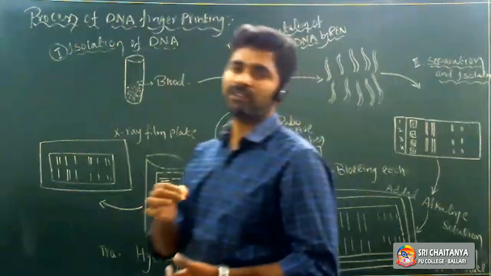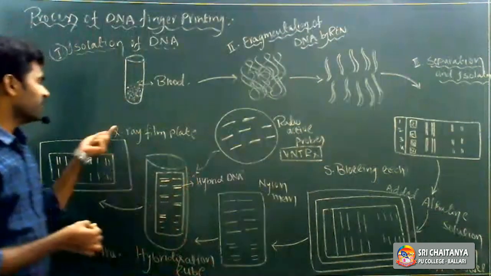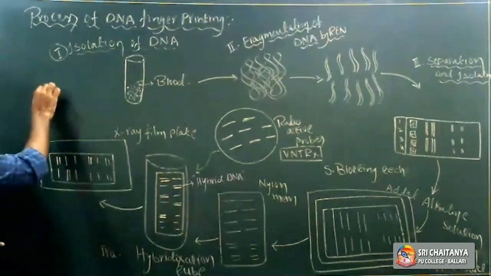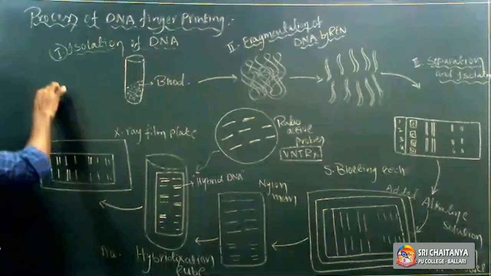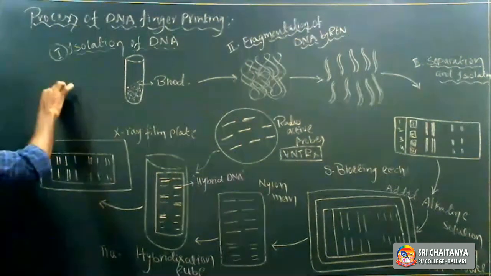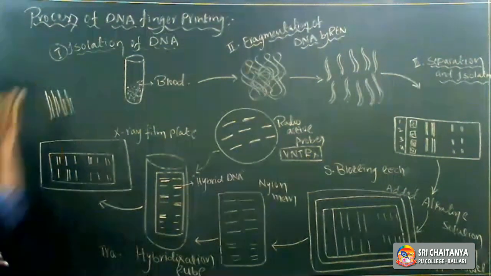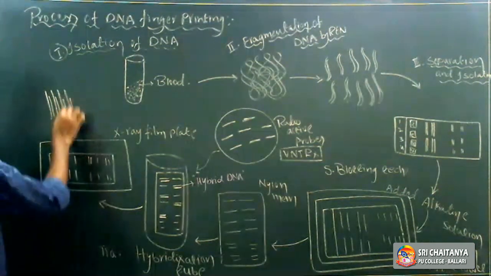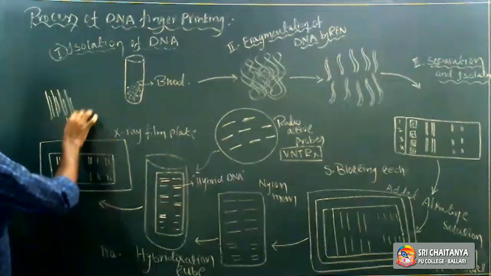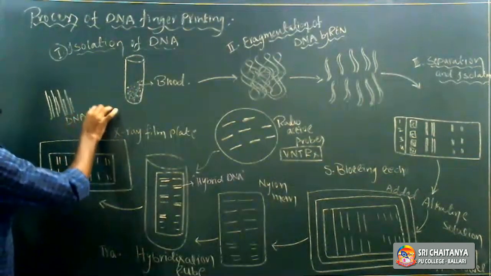Thick and thin bands develop on the X-ray film. We call them DNA fingerprints.